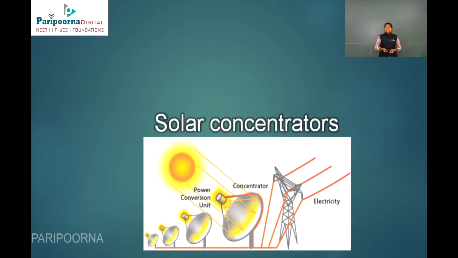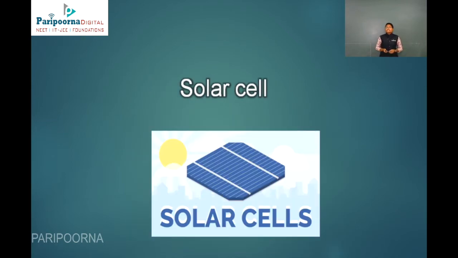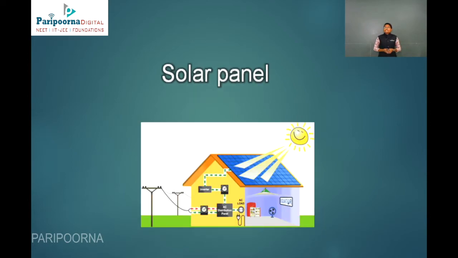Likewise, solar concentrators, solar furnace, solar cells. Nowadays everybody is using solar cells for charging electrical goods. And here you can see the solar panel. Nowadays even the government is using solar panels to electrify housing. A solar panel is nothing but a group of solar cells. It absorbs sunlight in the daytime, and it gives electricity at night.